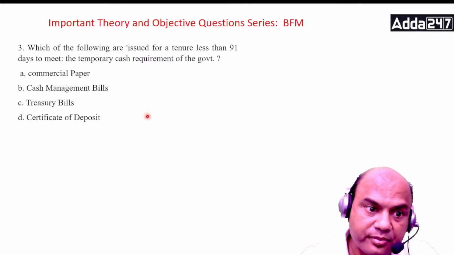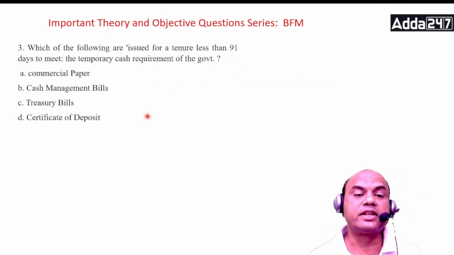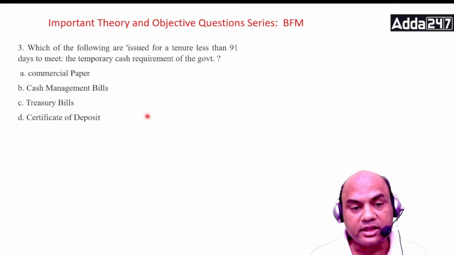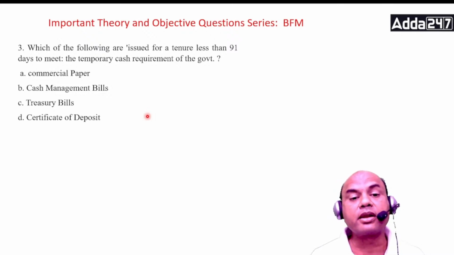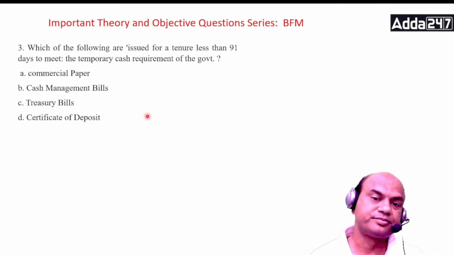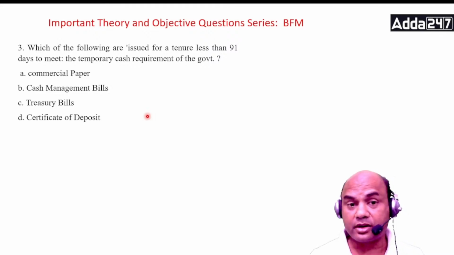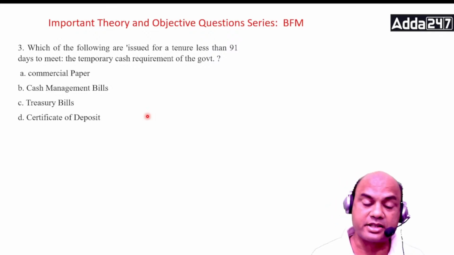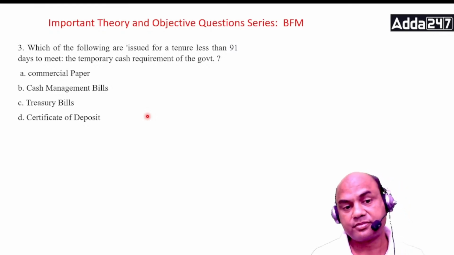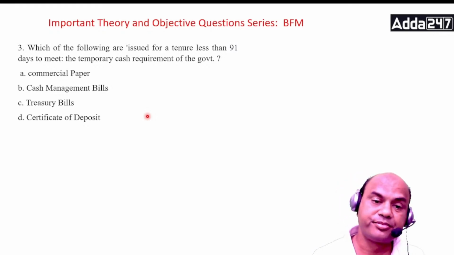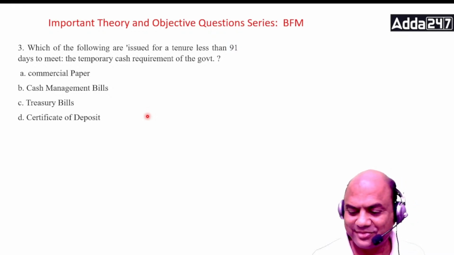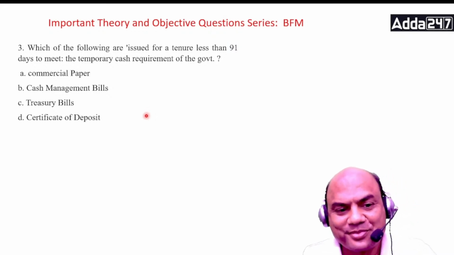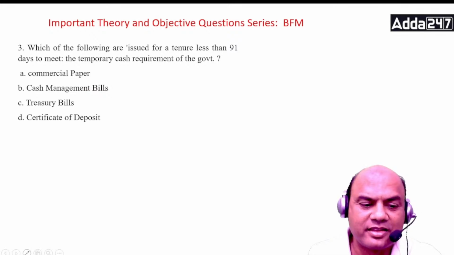Okay. Which of the following is issued for a tenure less than 91 days to meet the temporary cash requirement of the government? Commercial paper, cash management bill, treasury bill, certificate of deposit. Which one? Answer is? The answer is CMB, cash management bill.